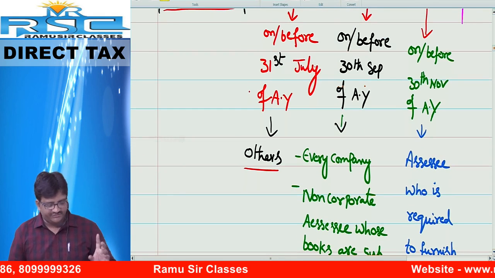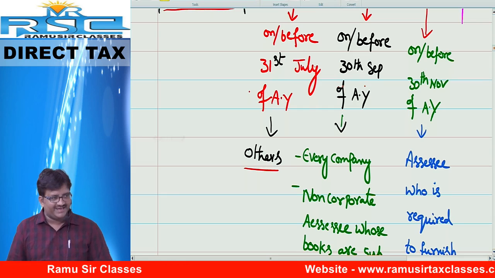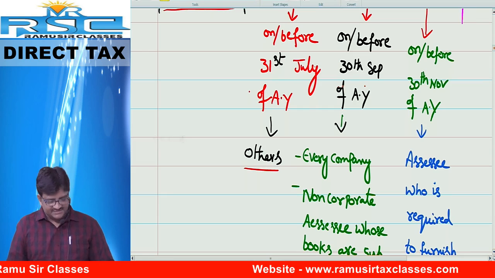Last one, on or before 31st July. What is the answer? Others. All other persons other than these two.